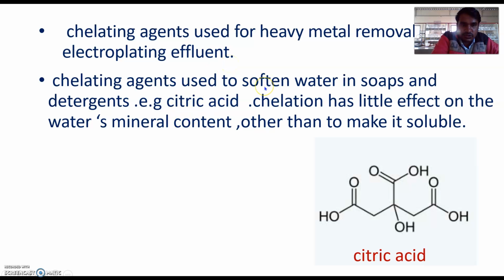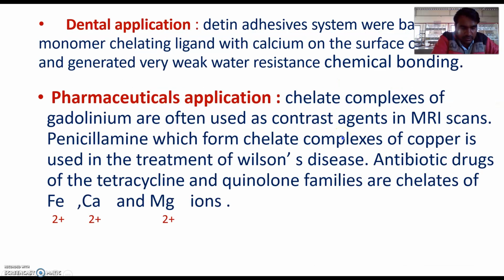Chelating agents are used to soften water in the soap industry, like detergent. For example, citric acid chelation has little effect on the water's mineral content other than to make it soluble. This citric acid is used for the purpose of softening water.